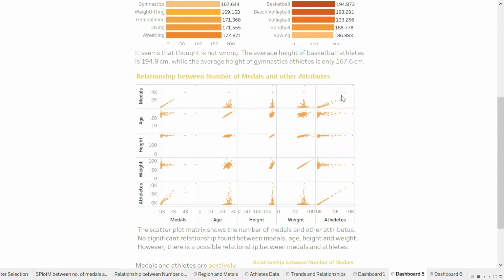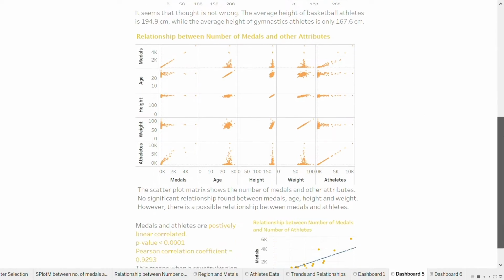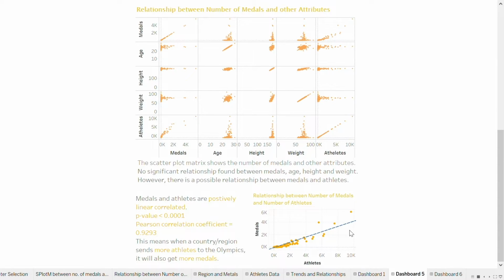However, a possible correlation is indicated between the number of medals and the number of athletes sent by the region. This possible relationship is further investigated.